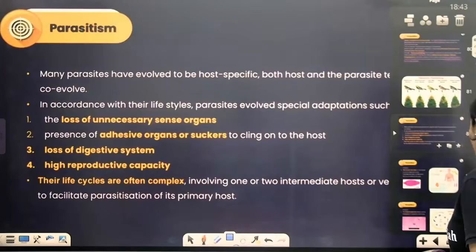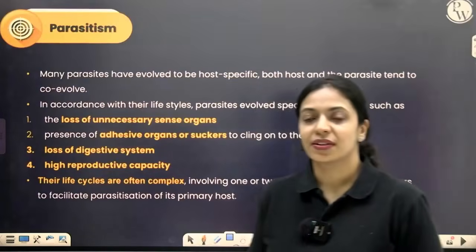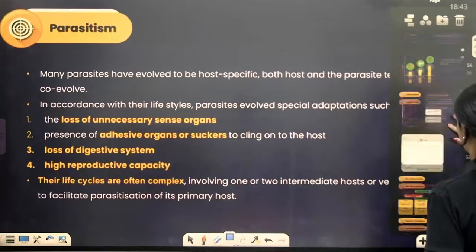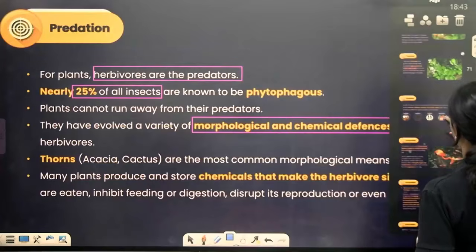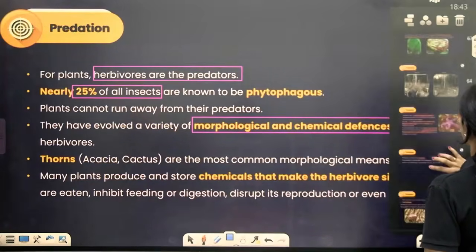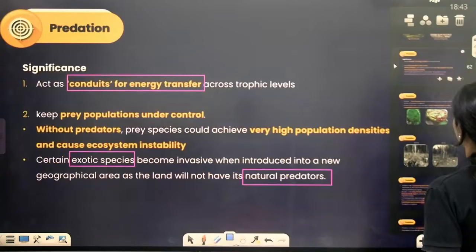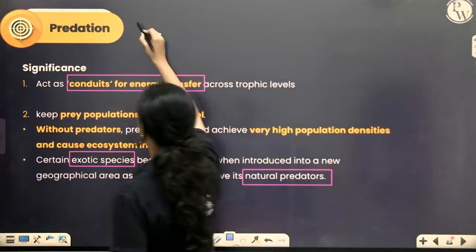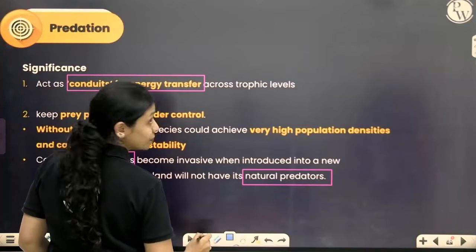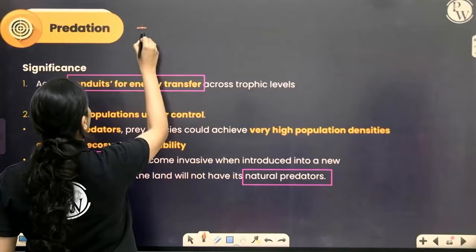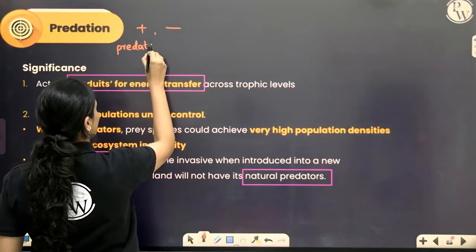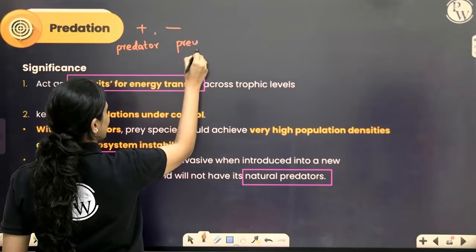Now let's talk about parasitism. Oh wait, I forgot to mention how predation, we started off with predation, right? Predation is a positive negative interaction where the predator is benefited because it's getting food, because the prey is getting killed, it is harmed.